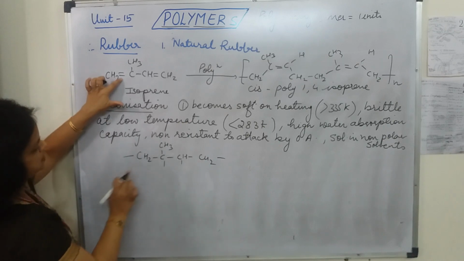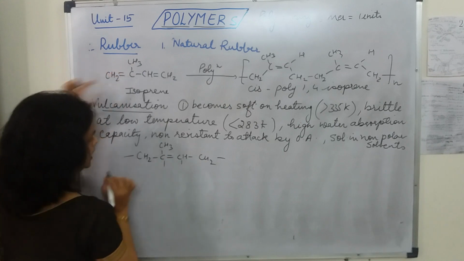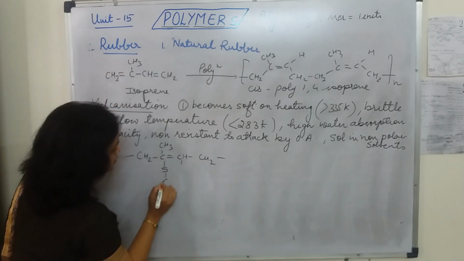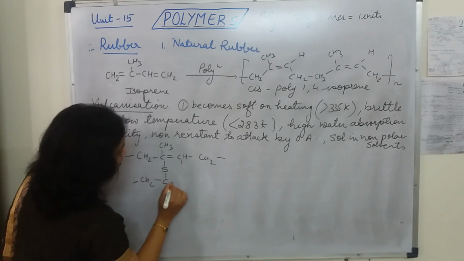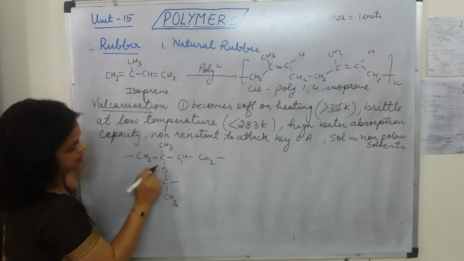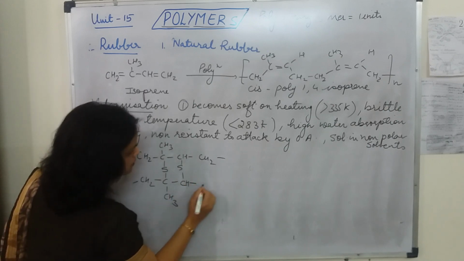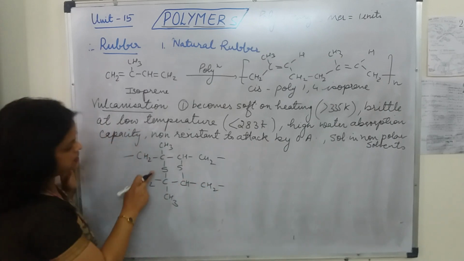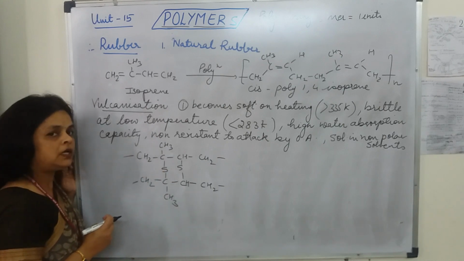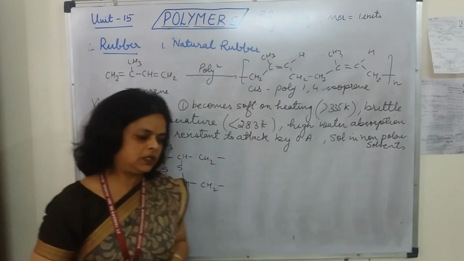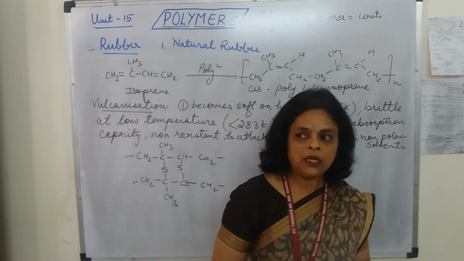See, here the double bond has converted into single bond, and the single bond will convert into double bond, and here we will write S. So here this bond will also break and sulfur cross links will be formed. Like this, the sulfur will form the cross links and the stiffening of the natural rubber takes place. In the rubber tire, 5% sulfur is used as a cross linking agent.